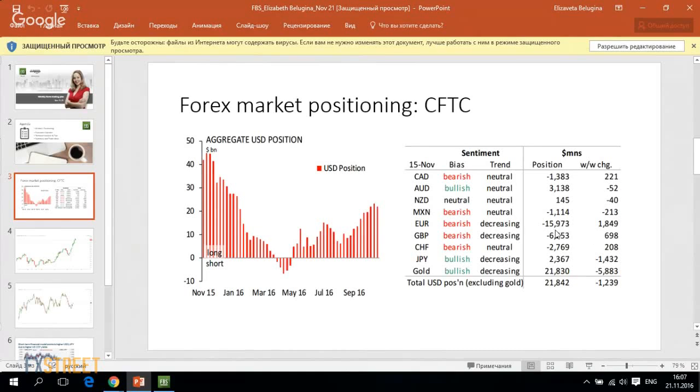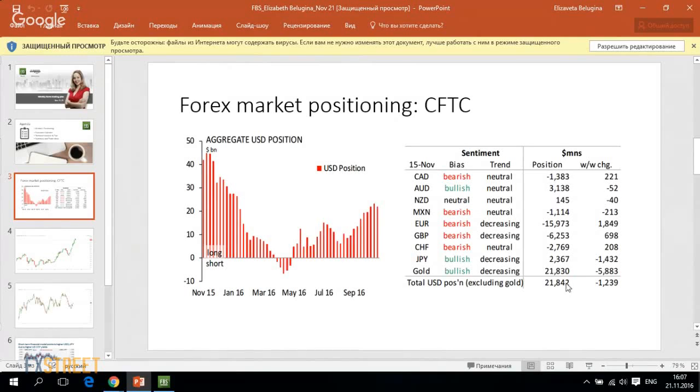Also, traders have decreased their bullish bets on the Japanese yen. Here we see a decline in the weekly change, and the net long Japanese yen position is no longer the largest long bullish position among the measured currencies. We can see that now the long position in the Australian dollar is the largest. It's more than $3 billion.